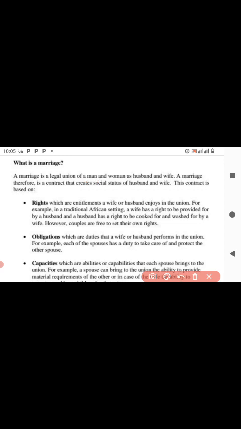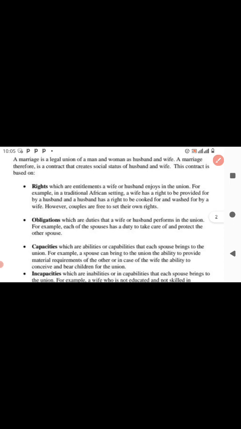A marriage, therefore, is a contract that carries societal status of husband and wife. So if you hear people are married, now they will be called husband and wife. For this contract to be there, it's a contract. When you sign a contract, there are certain conditions. So that contract comes with certain things. The first thing the contract is going to be based on will be the rights.